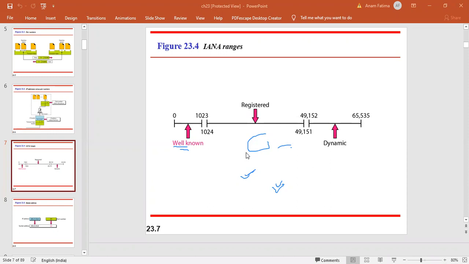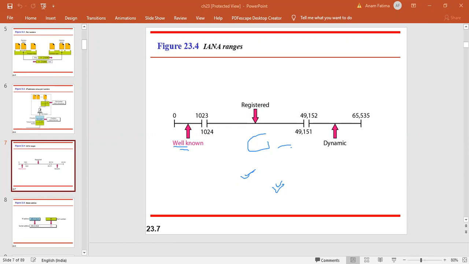All the processes which are running on the server side are given a well-known port number. For example, for a web application, the well-known port is 80. So if you want to use that web application, you should mention the port number as 80.